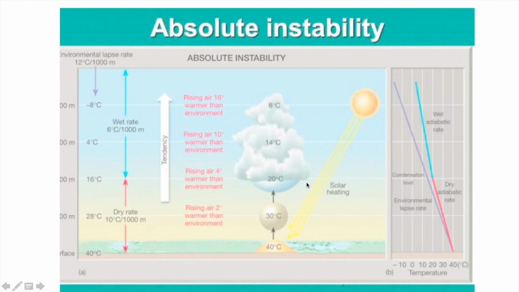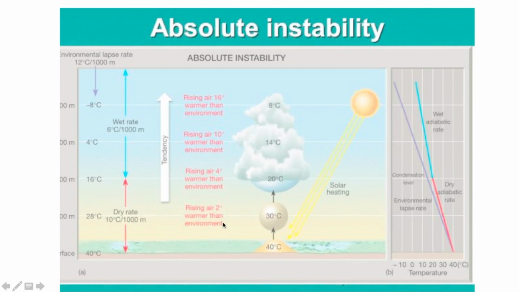So now here we have another example of lifting. In the previous example we had frontal lifting, here we have localized heating. And because of this localized heating, the parcel over here is much warmer than the surrounding. So it starts moving up, and at each level, see, this is 1000 meter, this is 2000 meter, this is 3000 meter.